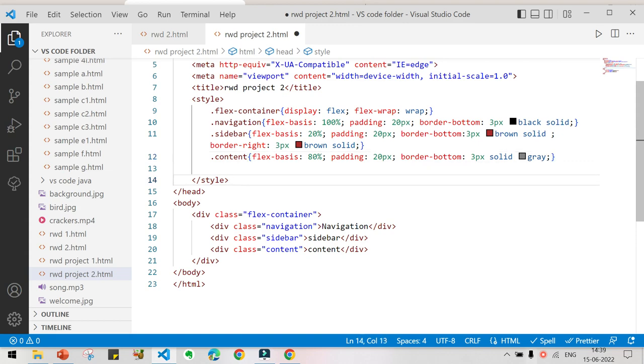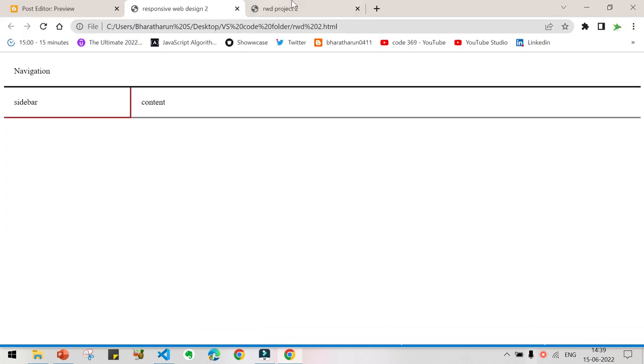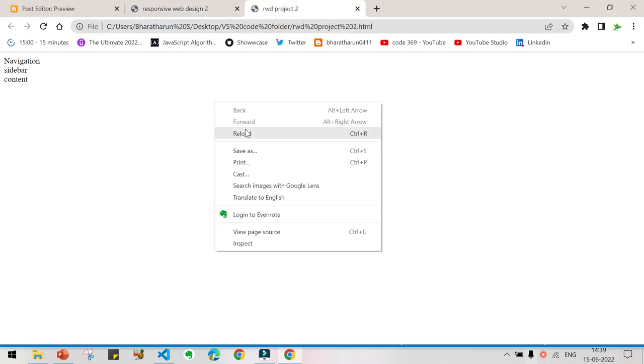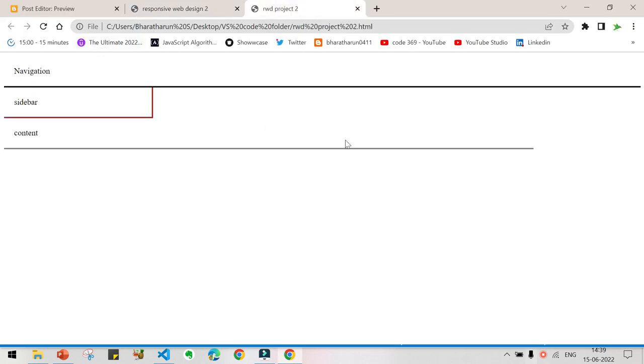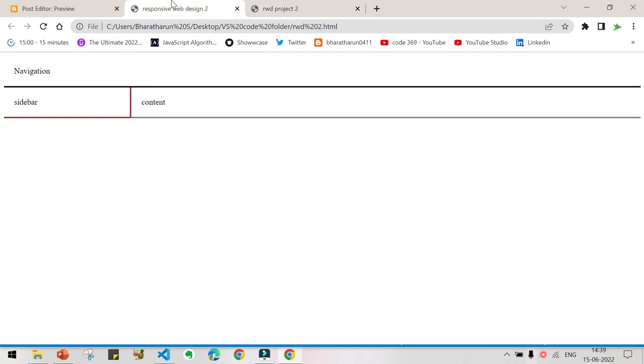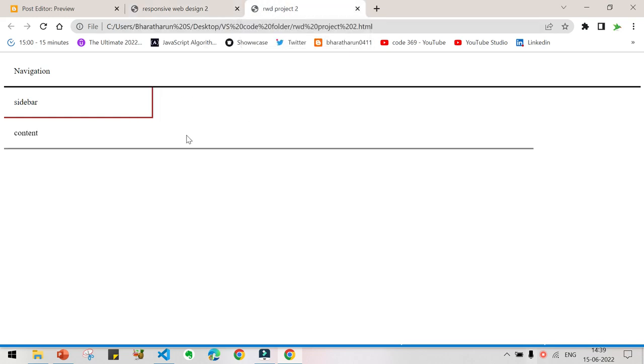Now press Ctrl S and go to your web page and press Ctrl R to reload. Now you can see it is looking like this. But there is a difference between these two web pages. So why? Because we have used the box sizing as content box.